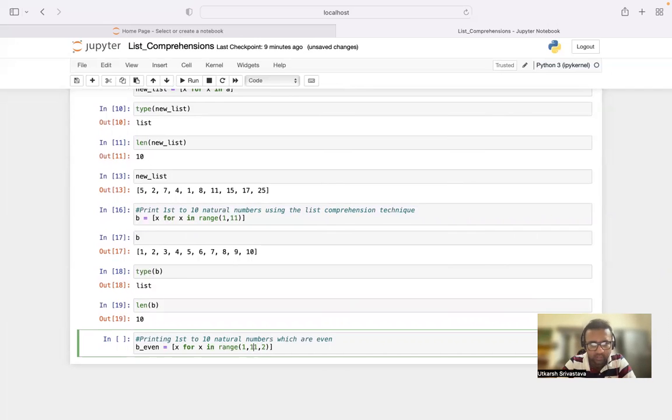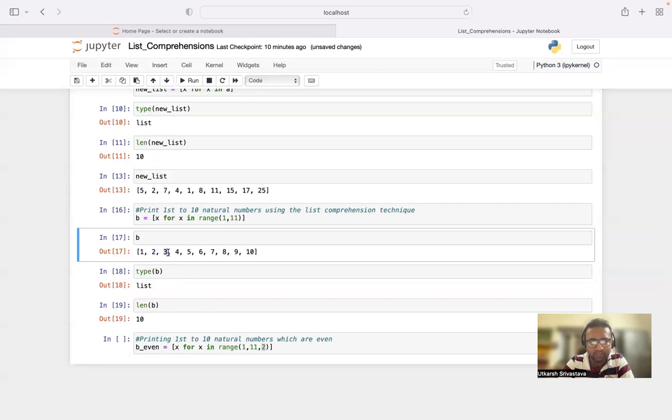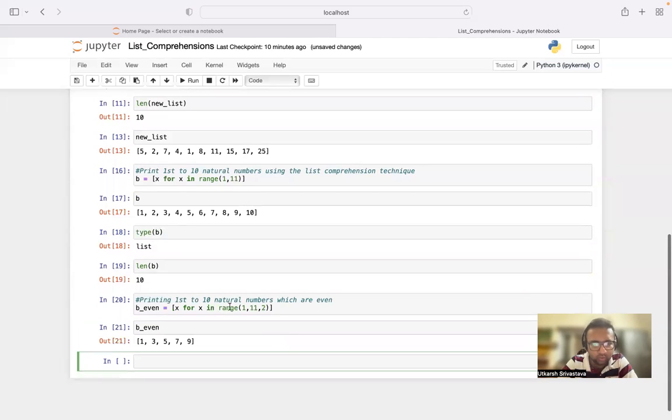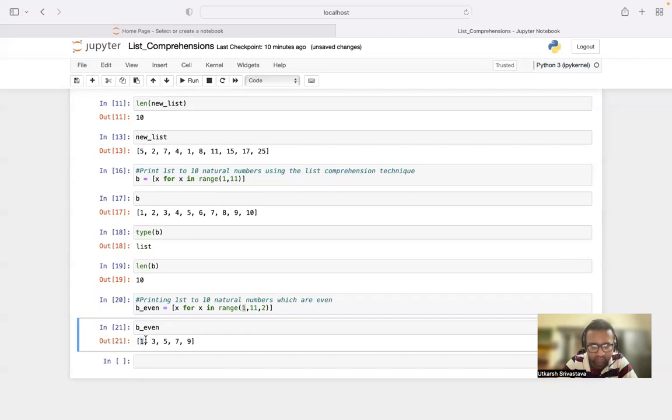comma 2. Now we want to print the even numbers from 1 to 10. If I take 1 over here, it will start from 1, and now I have given a step of 2 over here. It will skip one place and print the second position, then skip again and print the second position. Let us have a look at it. Print B_even. As you can see, I have written 1 over here, it has started with 1. I've written 2 over here, it has skipped 1 place and printed the second place. So this is what it is.